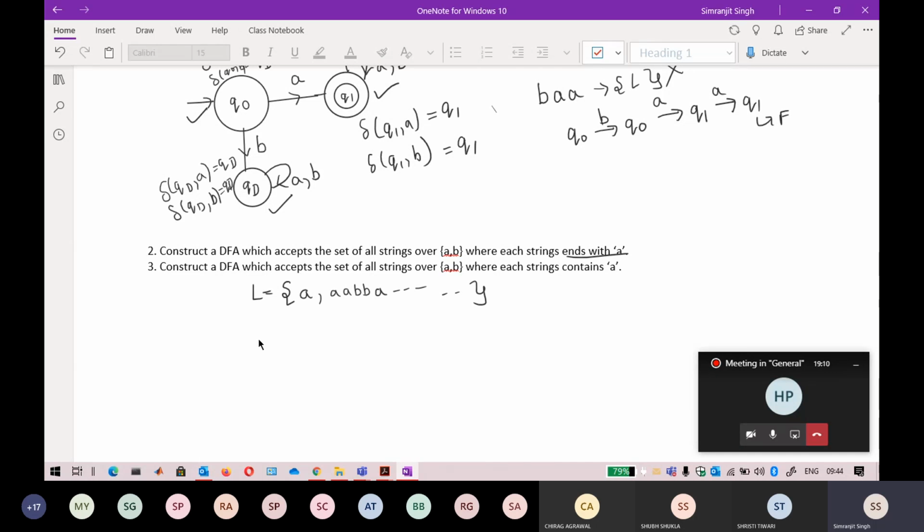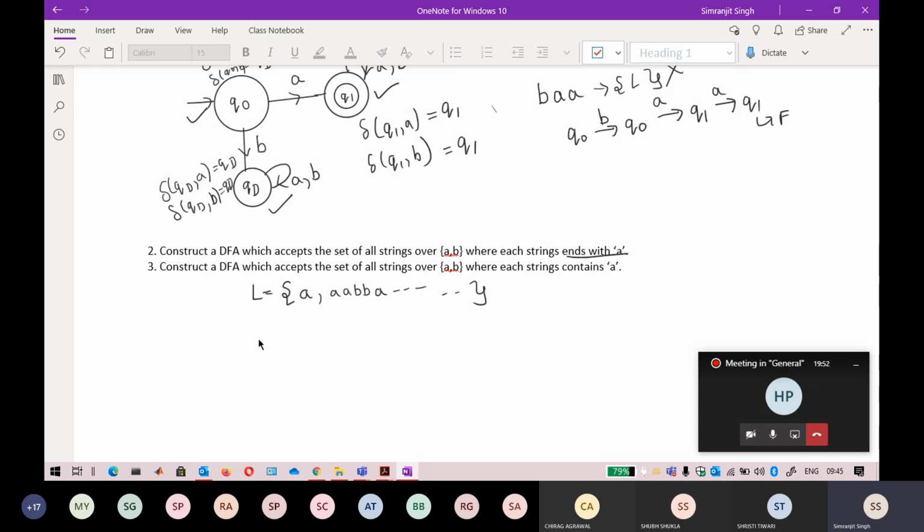Sakshi, in your automata, if I give A, B, it also accepts the string. It should end with A, but in your automata it is also accepting strings ending with B. For question 2, which is ending with B, Sakshi, if you try the string ABA, it also ends with A, but in your automata it just goes to the dead state.